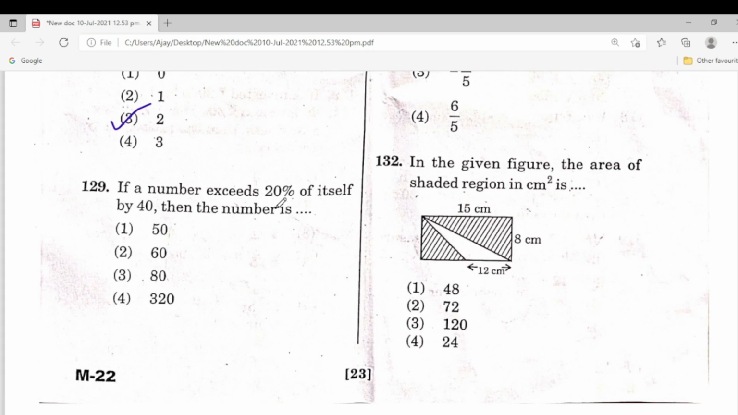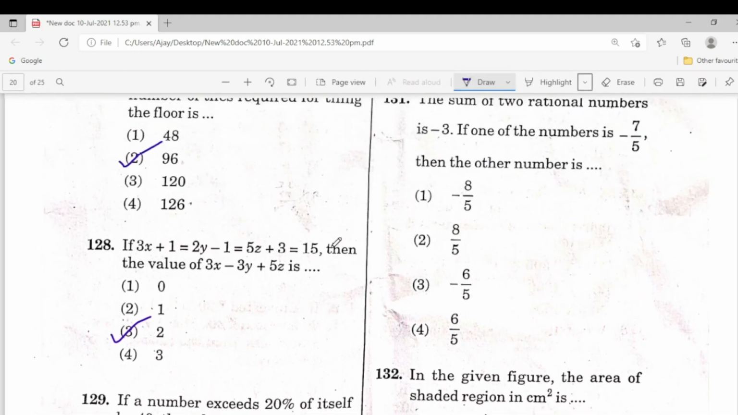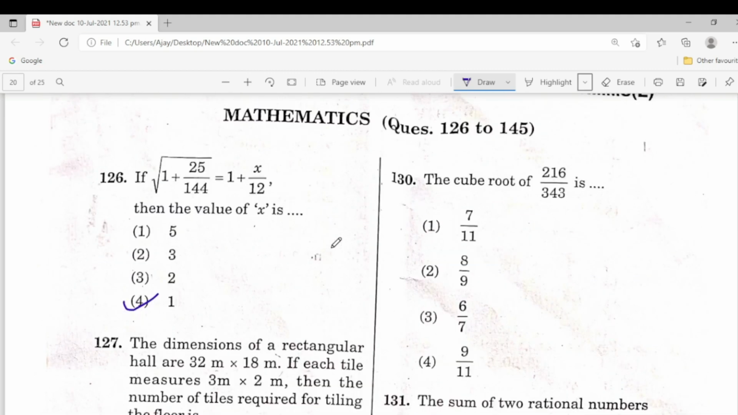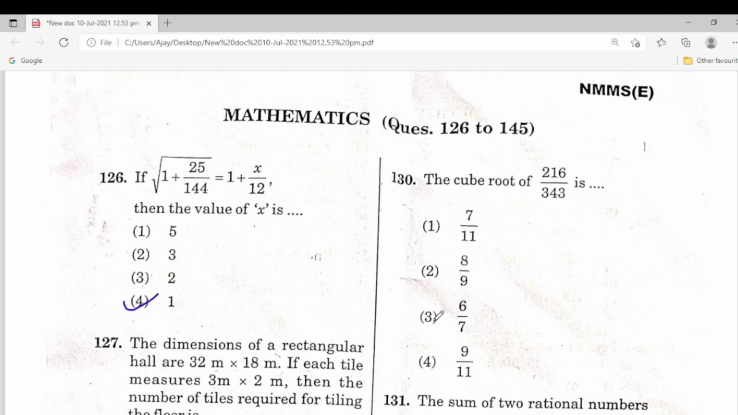If a number exceeds 20% of itself by 40, then the number is? So next one here, 50 is the answer. Next one, the cube root of 216 by 343 is? So this is the cube root, meaning 6 cube by 7 cube. 7 7s are 49, 49 into 7 is 343. 6 6s are 36, 36 into 6 is 216. When you do cube root, this is the answer.